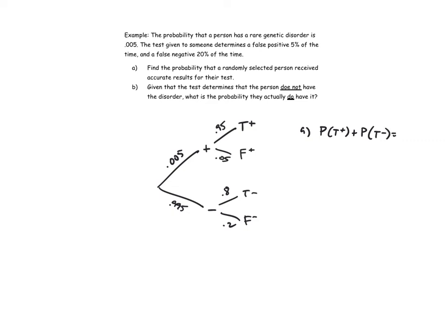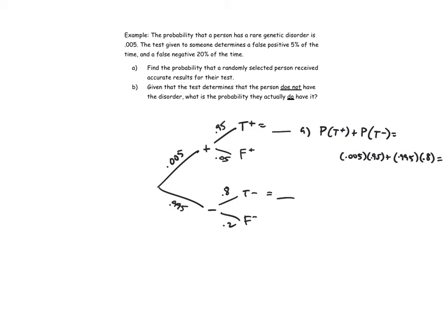Okay, so let's build those probabilities. That would be 0.005 times 0.95, as could be found right here, plus 0.995 times 0.8, which can be found right here. So these are the folks that actually got a test that was accurate.